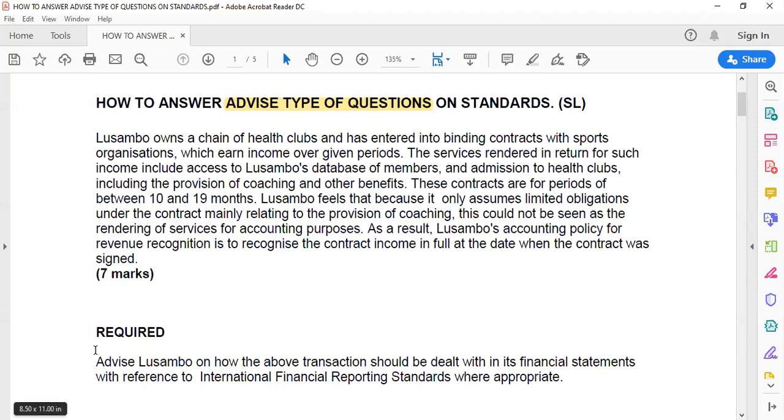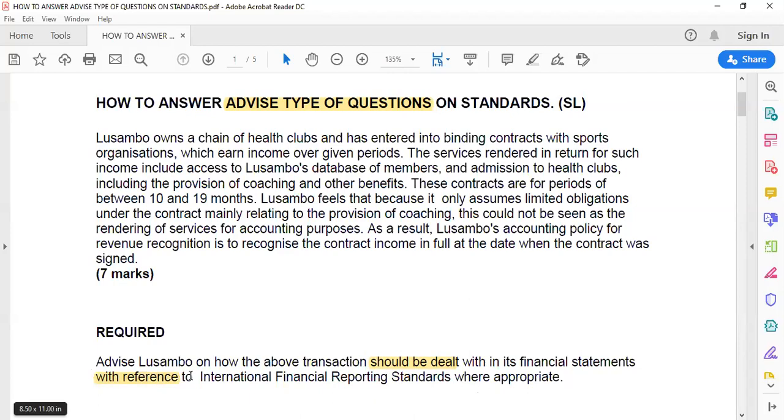So first things first, in every exam, we've been asked that the requirement is advise Lusambo on how the above transaction should be dealt with in its financial statements. So you're advising on how this one should be dealt with. Then the other thing the examiner says, with reference to international financial reporting standards where appropriate. So here, don't just advise. Your advice should have some basis. So that's the point here.